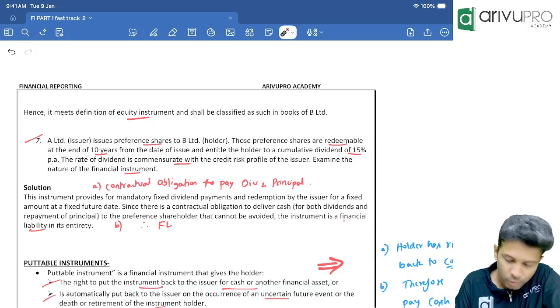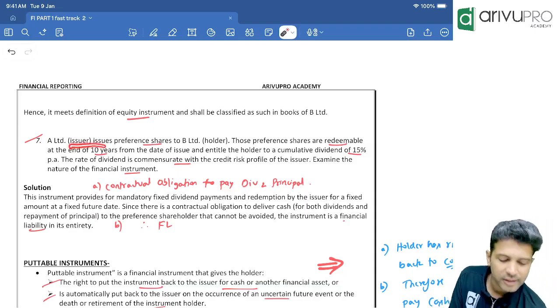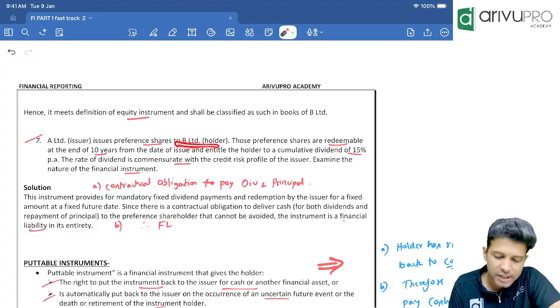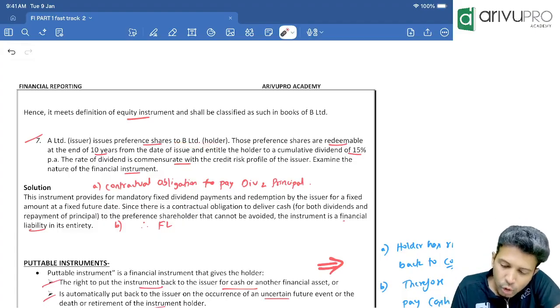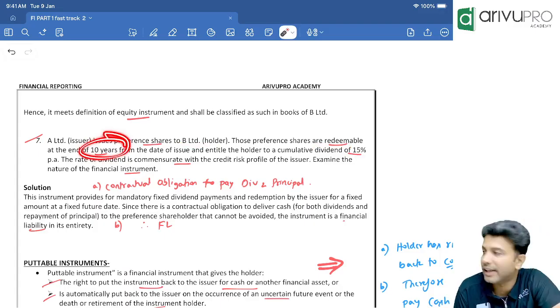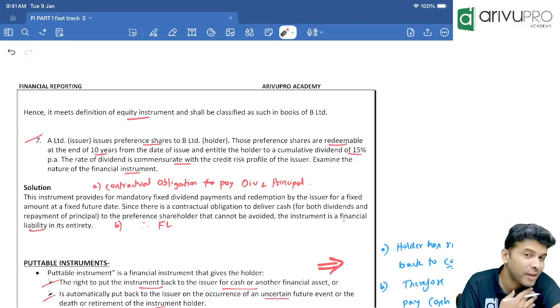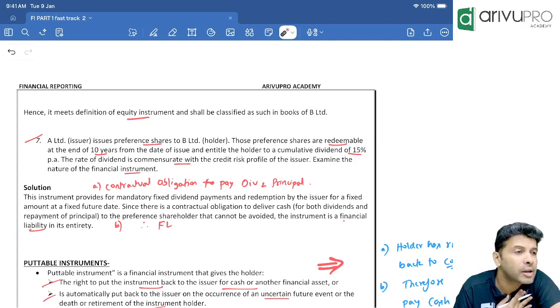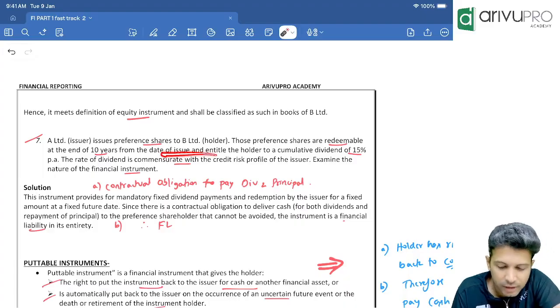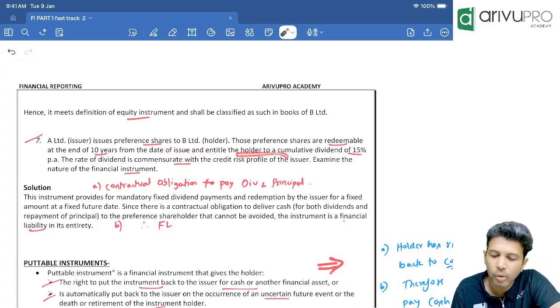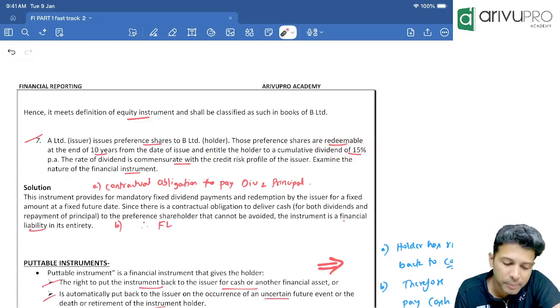Okay, now look at this question number 7. A Limited, the issuer, has issued preference shares to B. Those preference shares are redeemable at the end of the 10th year. Redeemable means we need to pay. We have to pay principal in cash. So we have an obligation to pay cash. Which cash? Principal portion of cash. From the date of issue, and it entitles the holder to a cumulative dividend of 15% per annum.